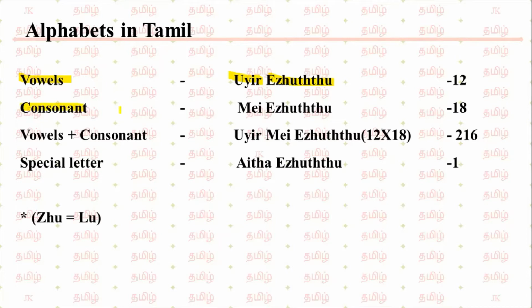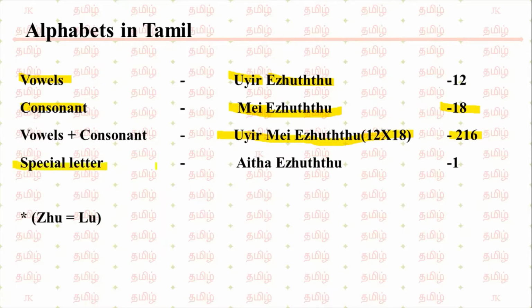Consonant. Consonant means மெய் எழுத்துக்கள் in Tamil. மெய் means body. Already I have told you. எழுத்துக்கள் means letters. There are 18 consonants in Tamil. When vowels and consonants join together, it gives உயிர்மெய் எழுத்துக்கள். There are 216 உயிர்மெய் எழுத்துக்கள் in Tamil.